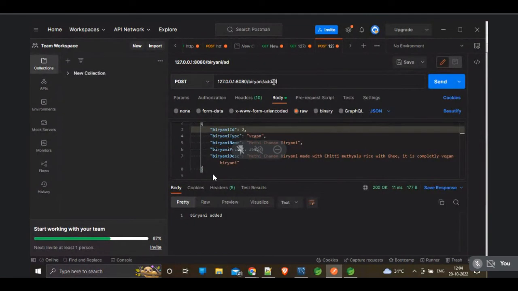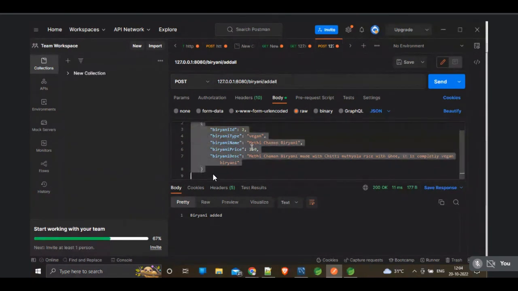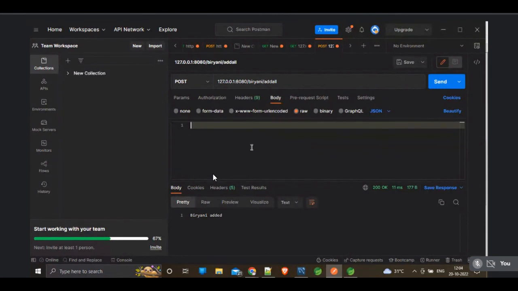What is the full form of JSON, guys? JavaScript Object Notation. Yeah, very good. We are using JSON data in the request body, so you have to mention the content type.